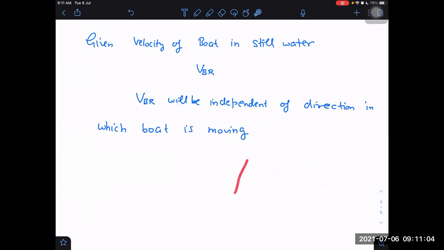Now you may say that the river water is not stationary. I agree, river water is not stationary. Therefore, I am changing my frame, and I'm looking at it from the frame of river, so that the river water also becomes stationary. In that frame, the velocity of boat will be independent of the direction in which the boat is moving. Understood now?